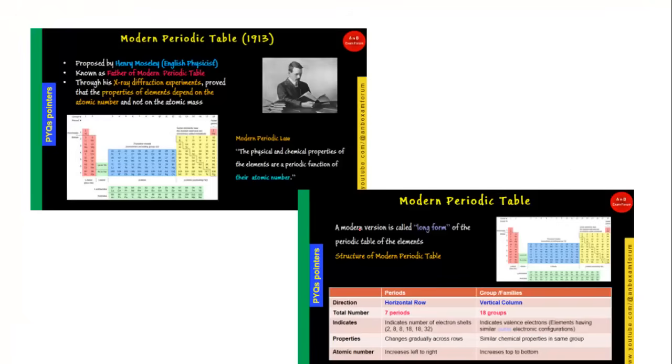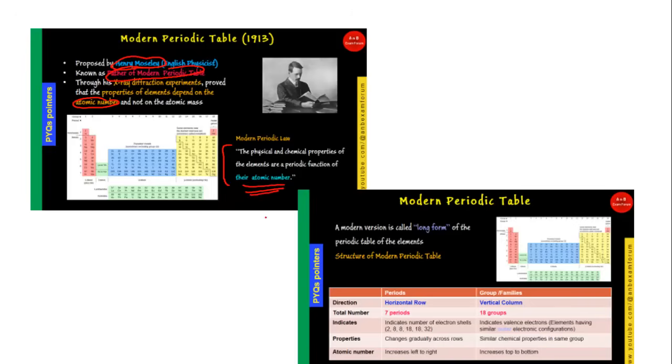And this modern periodic table was first proposed by Henry Moseley. Okay, and he is known as the father of the modern periodic table. He used the atomic number concept, because at that time, around 1913, all atomic particles were found. So he did not use atomic mass, he used atomic number. And the modern periodic table says that physical and chemical properties of the elements are a periodic function of atomic numbers.